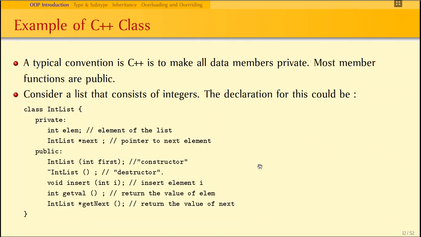This slide shows you how to write a class in C++. The class name, and variable list. These variables are also called data members. These data members have a particular access specifier, which is called private here. By default, if you don't declare any access specifier, the default access specifier is private in C++.